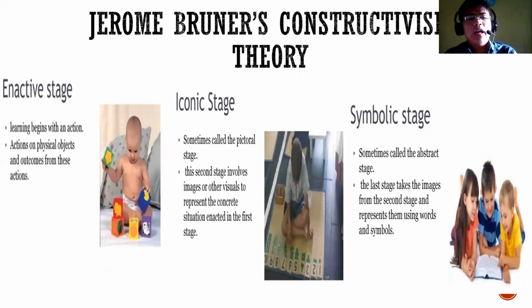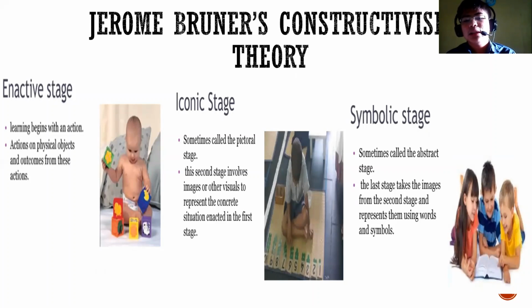So, the enactive stage: learning begins with action. It is action on physical objects, and the outcome from this action creates what we call the enactive stage. The second one is the iconic stage, sometimes called the pictorial stage.